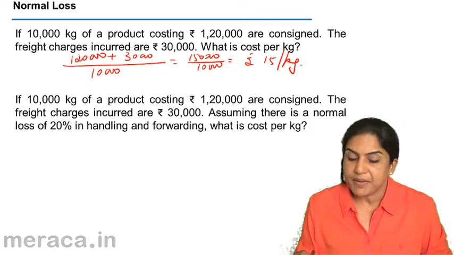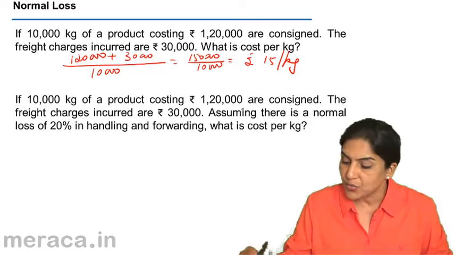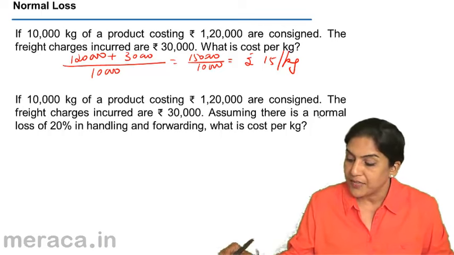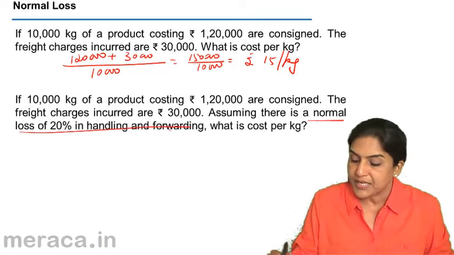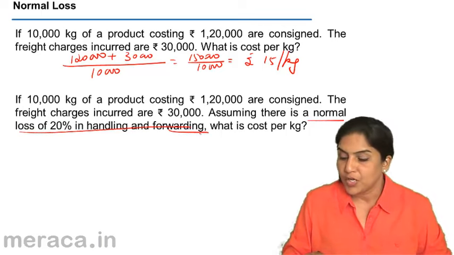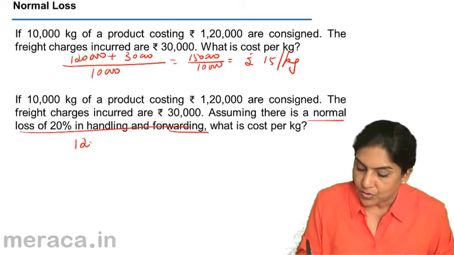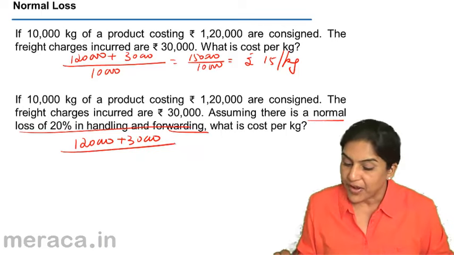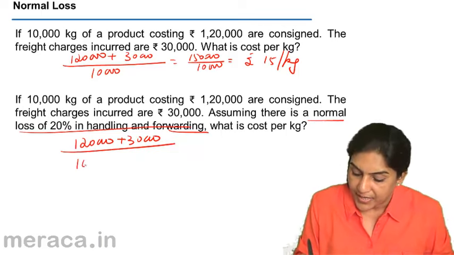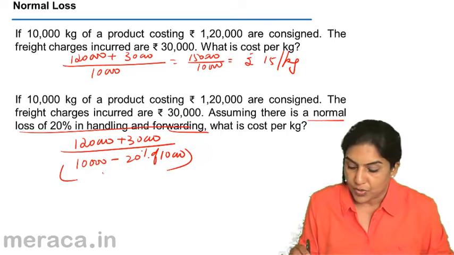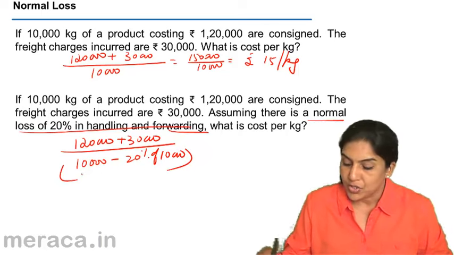But if we take the same example, 10,000 kg costing 1,20,000 are consigned and the freight charges are 30,000. However, there is a normal loss of 20% in handling and forwarding. Then what is the cost per kg? So then what happens? Then we take the total cost 1,20,000 plus 30,000 and we divide it by 10,000 minus 20% of 10,000 being normal loss. Quantity minus normal loss.